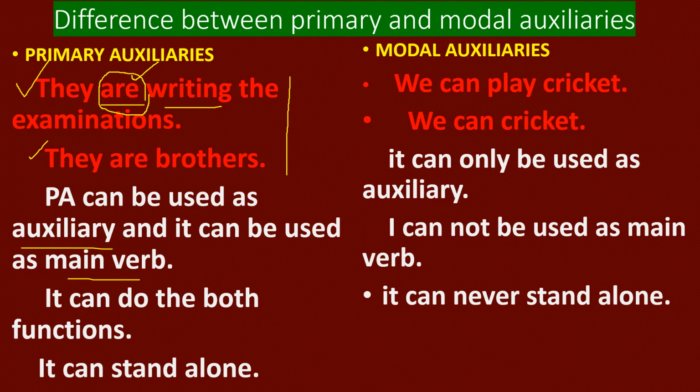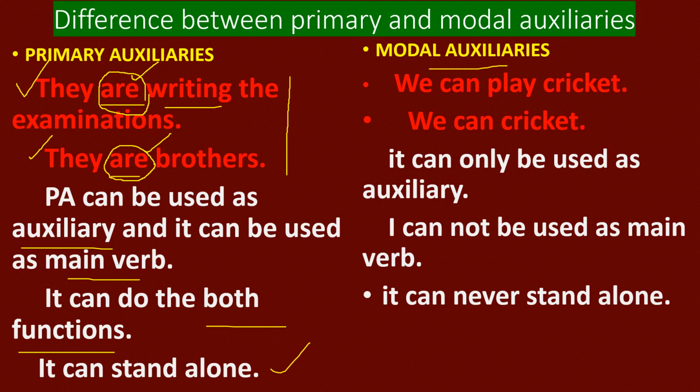In the second case, they are brothers. Here are is not used along with any main verb. So actually are is an auxiliary, but in the second case are itself is a main verb, because there is no other main verb. So sometimes primary auxiliaries are used as auxiliaries, and sometimes they can also be used as main verbs. They can do both functions. They can be used as auxiliary, and they can be used as main verbs. They can stand alone.